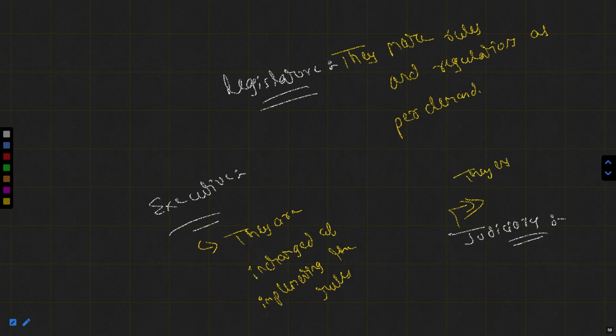They ensure proper implementation as required. Got it? So these were the three works which we had discussed, and I have shown you here also so that you can revise it. I think it's a good recapitulation which we have done right now.